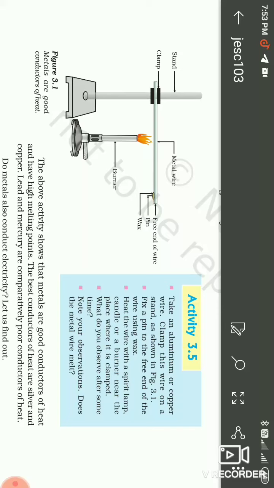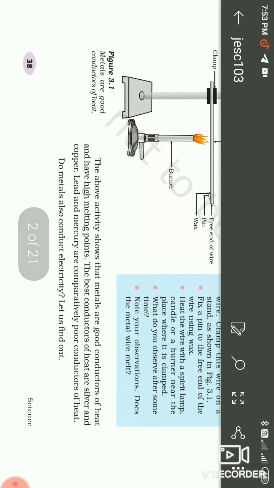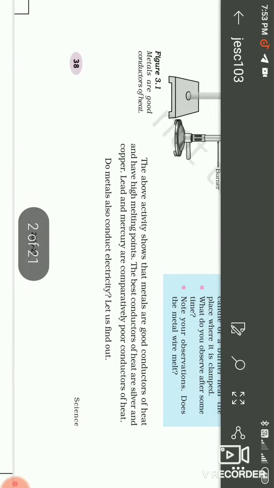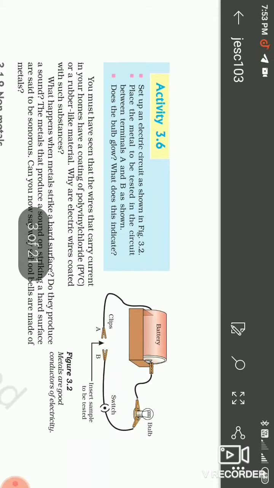Another one: metals are good conductors of heat and good conductors of electricity. Due to being good conductors of heat, the melting point of metals is high and the boiling point is also high. That is all about the metals.